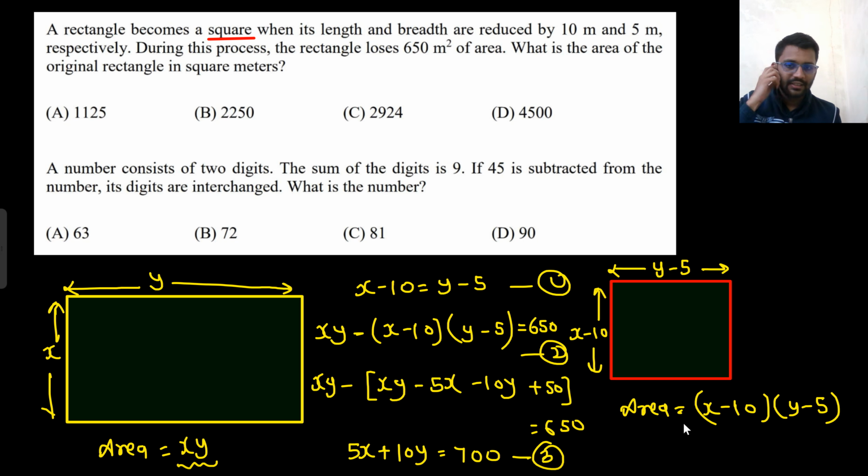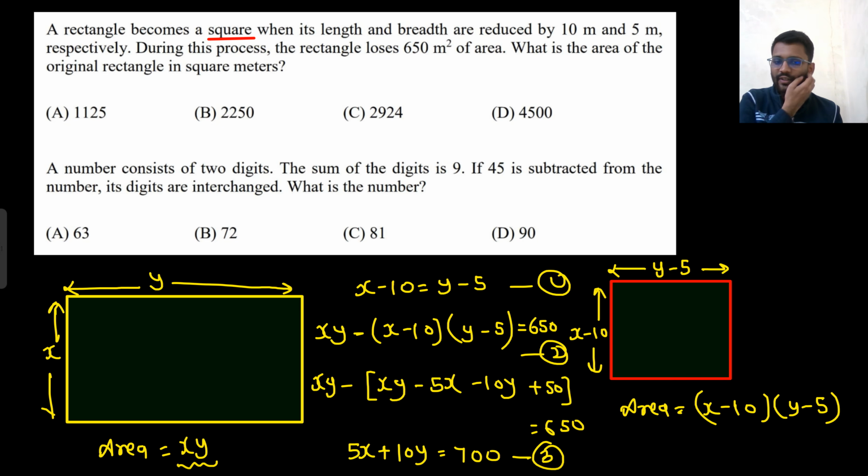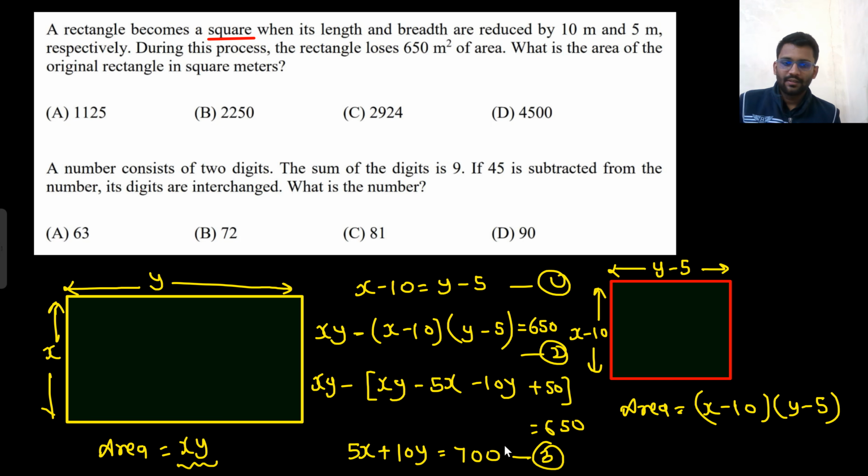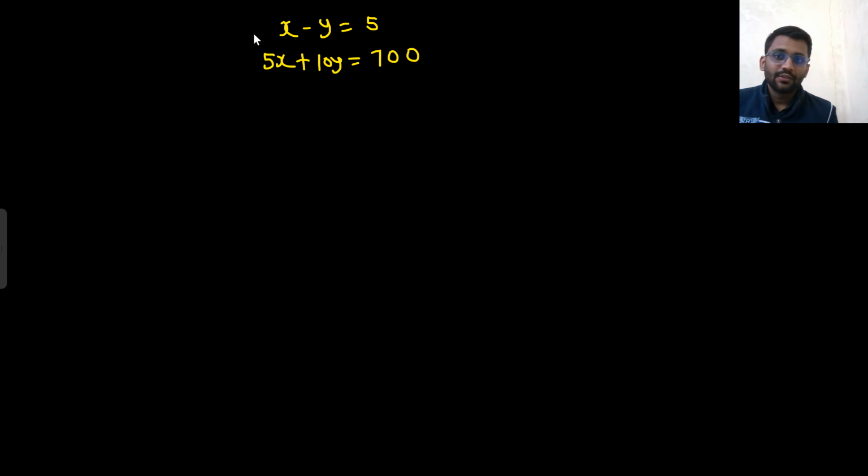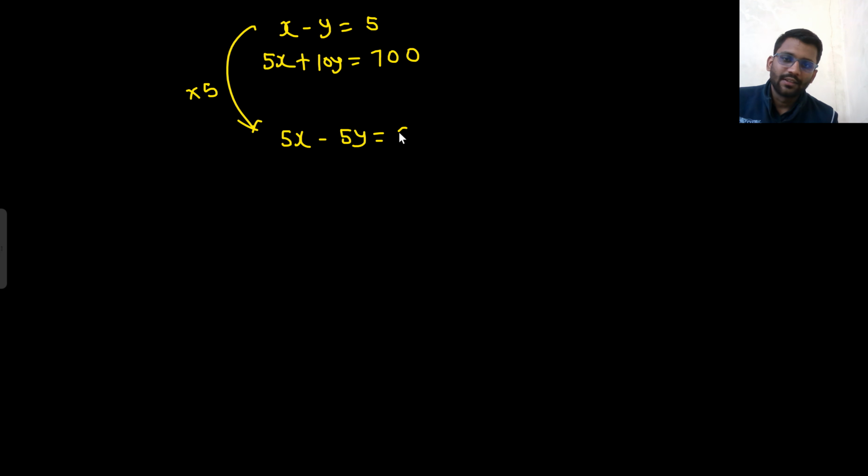So you have one equation, that is x minus y is equal to 5, from the first equation. And the other equation you have is 5x plus 10y is equal to 700, right? So if you multiply the first one by 5, you get 5x minus 5y is equal to 25, and 5x plus 10y is equal to 700.